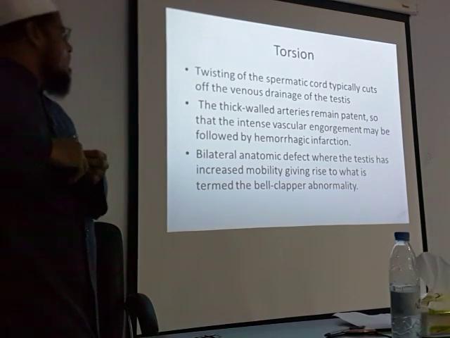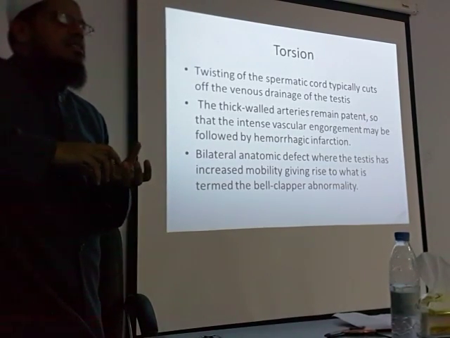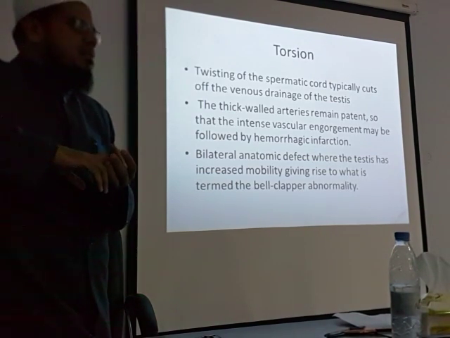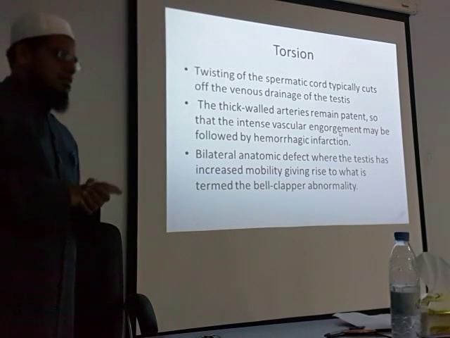Next comes the torsion. What is torsion? Twisting of the... Yeah. So what will happen? The venous drainage is cut off. Twisting of the spermatic cord typically cuts off the venous drainage of the testes. The thick walled arteries remain patent, so that the intense vascular engorgement will be followed by hemorrhagic infarction.